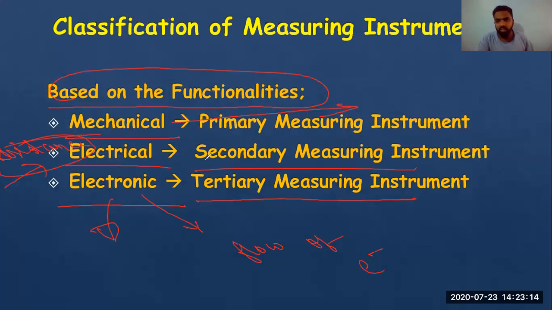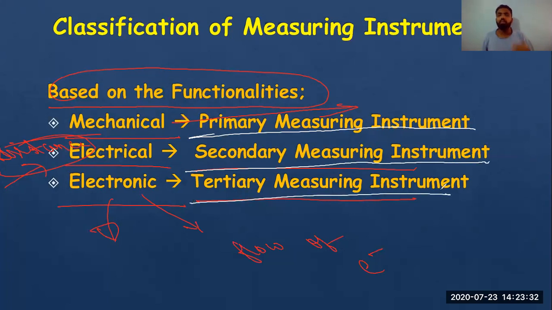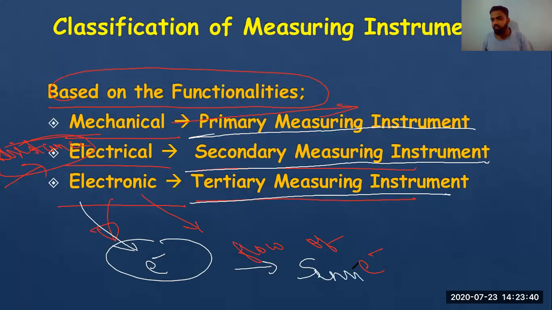Based on the response time, we can classify these types of instruments as primary, secondary, and tertiary. Primary will take more time to respond. Secondary takes less time as compared to mechanical, and electronic takes very little time compared to electrical and mechanical, because in this there is flow of electrons, and it is basically a semiconductor device. Electronics are more of semiconductor devices, so you prefer electronic instruments and gadgets.